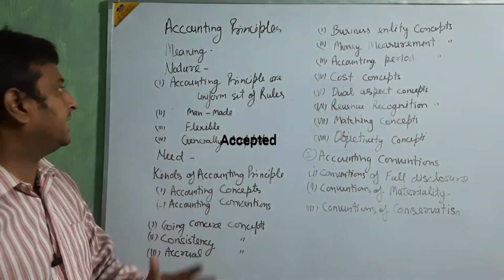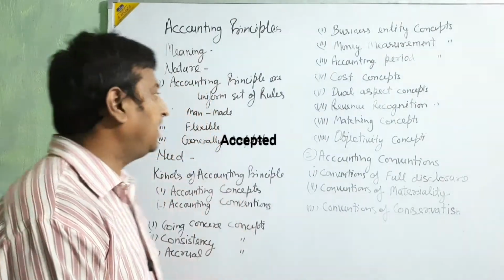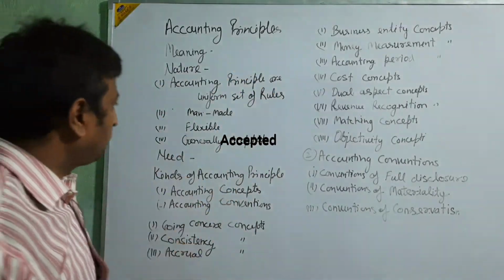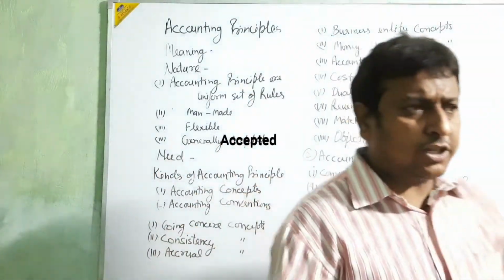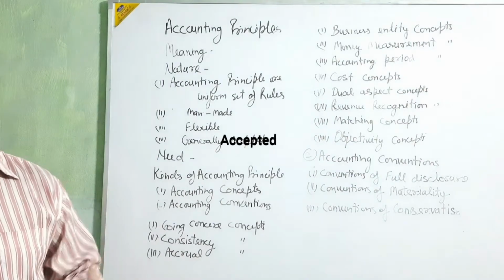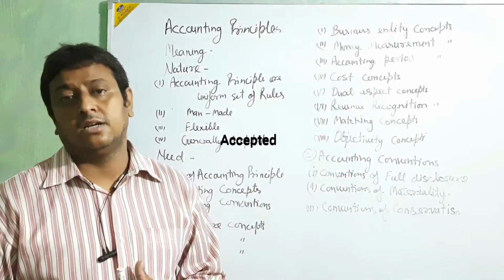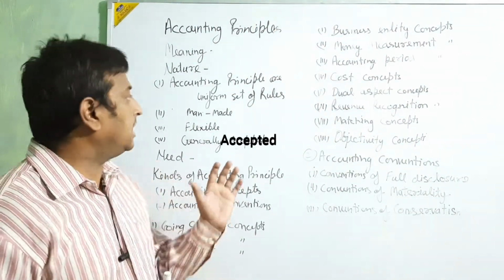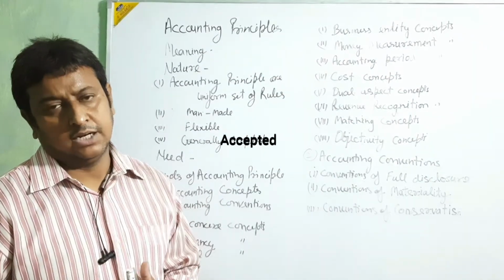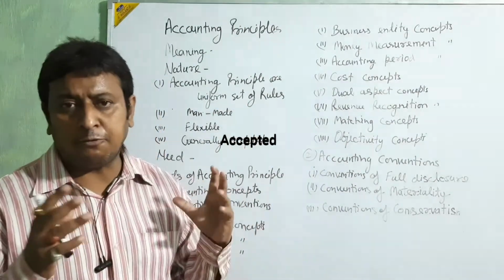Now we are going to the nature of accounting principle. First, accounting principles are a uniform set of rules. Actually, accounting principles are instructions, guidance. It's a set of commands, like a set of rules.